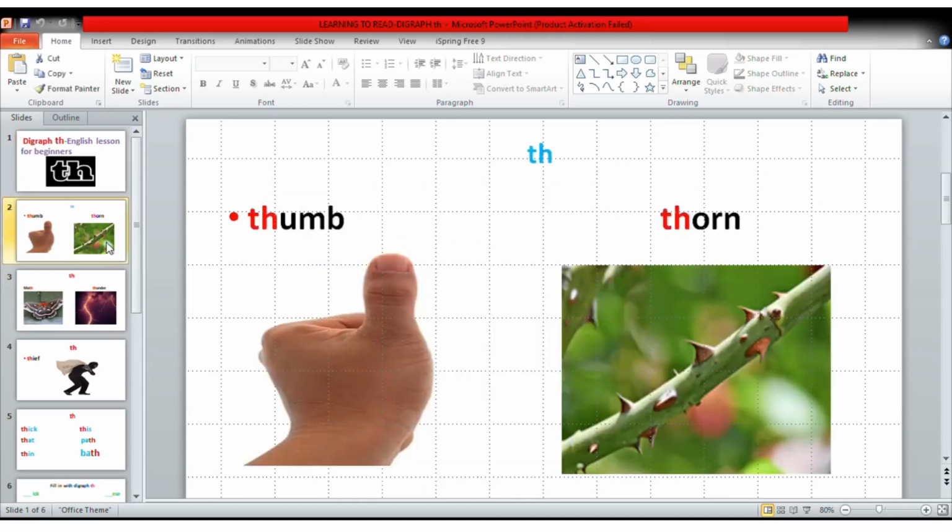Okay. To our first picture, we have the picture of a thumb. The word thumb starts with digraph th, th, thumb. To our next picture, we have the word thorn. And the word thorn starts with digraph th, th-orn, thorn.